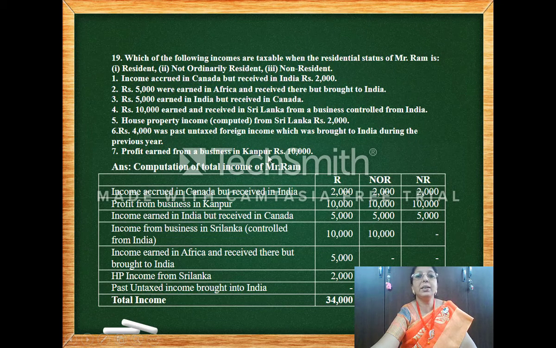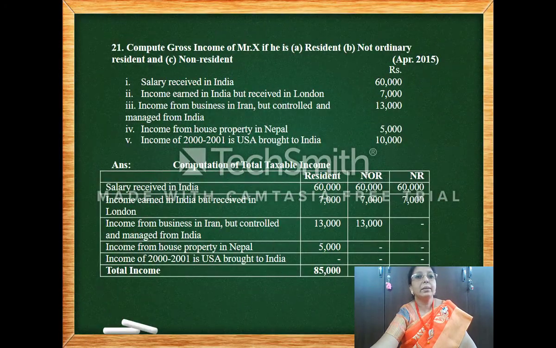Profit earned from business in Kanpur. So this is earned in India, taxable for everyone. So you put the totals and get the total income for a resident, not ordinarily resident and non-resident. Now this one, similar sums, very simple. Salary received in India for everyone. Income earned in India for everyone.